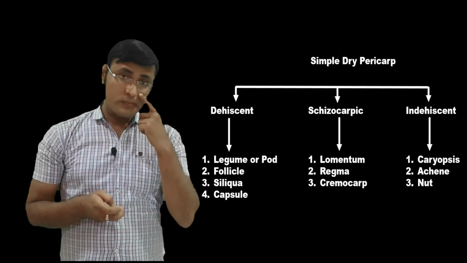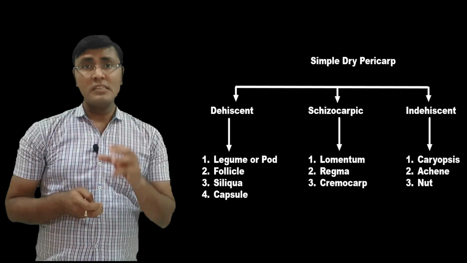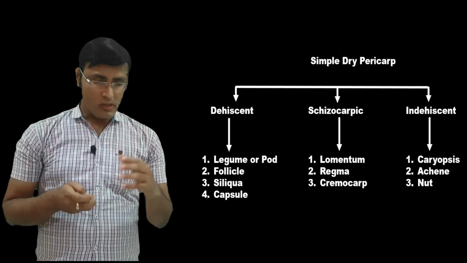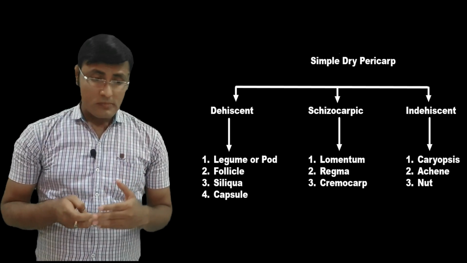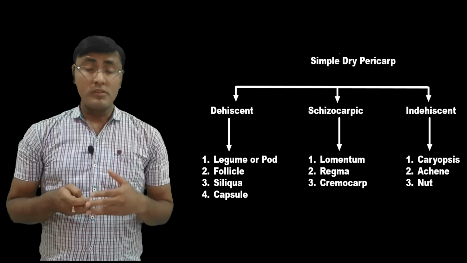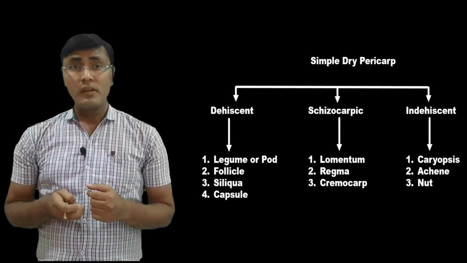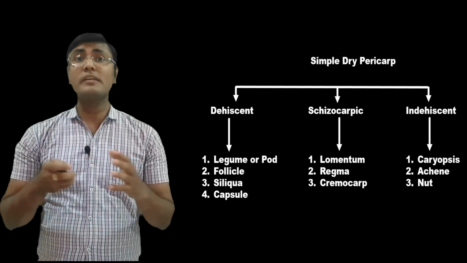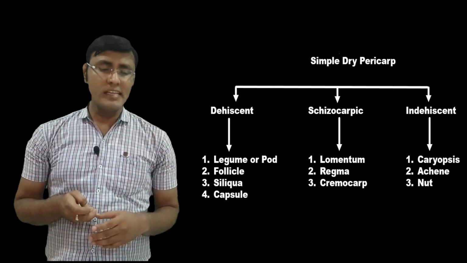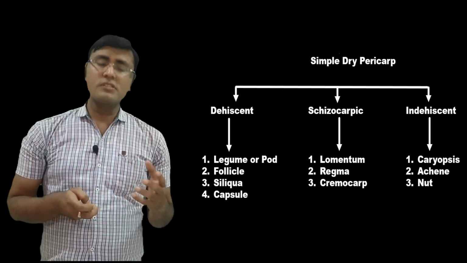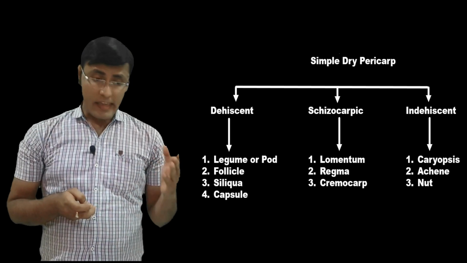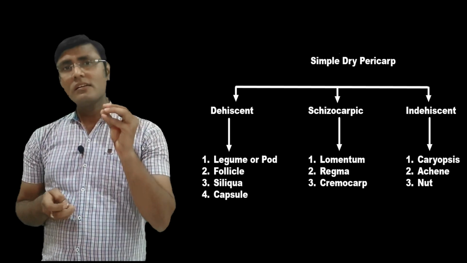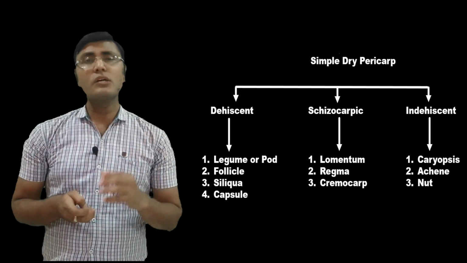The second group is schizocarpic. It means it splits into one-seeded compartments. For example, lomentum. These are examples of schizocarpic fruit. And the third one is indehiscent, which does not burst to liberate the seeds. Under this category, fruit types are achene, nut, and caryopsis. These all come under indehiscent fruit.